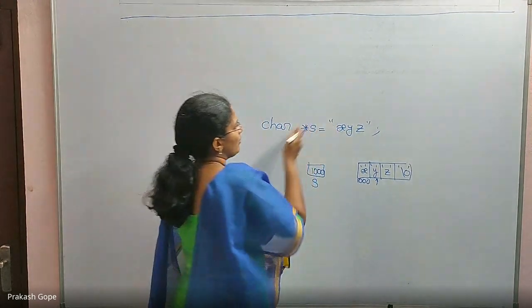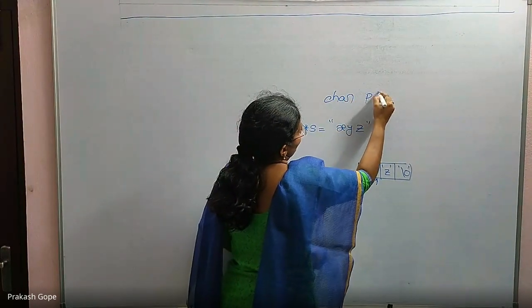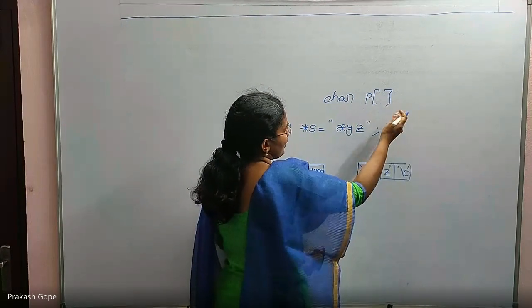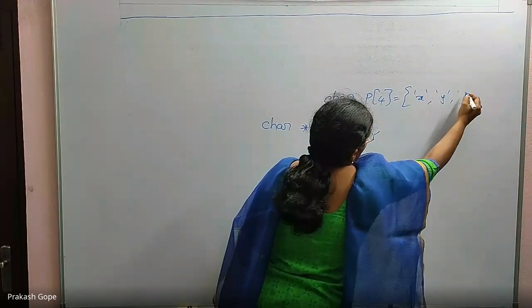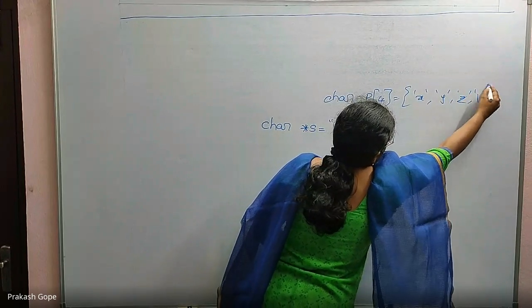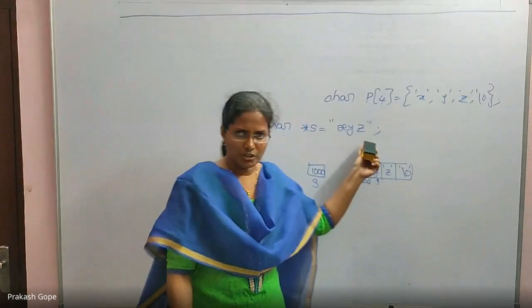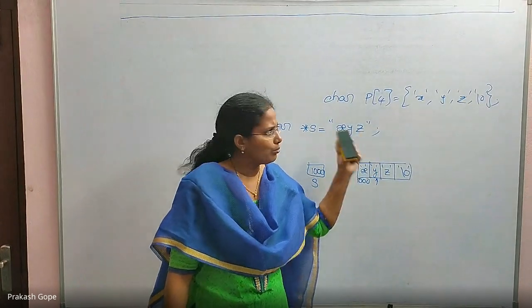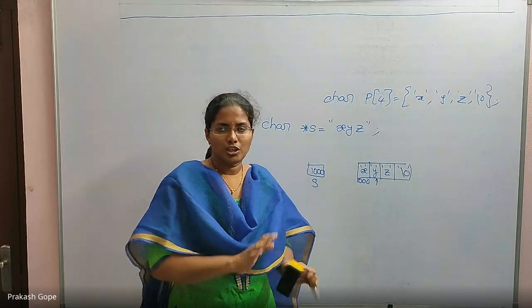You may think, what is the difference between this and if I declare a character array like this, x, y, z, null? This is also a string, a character array that ends with a null character. What is the difference between these two? In all the latest compilers, there is no difference.